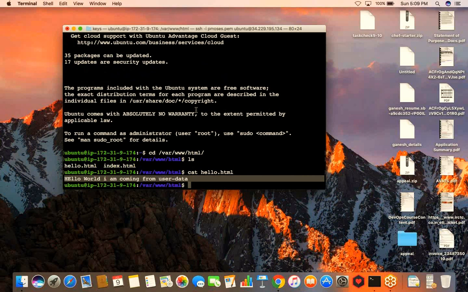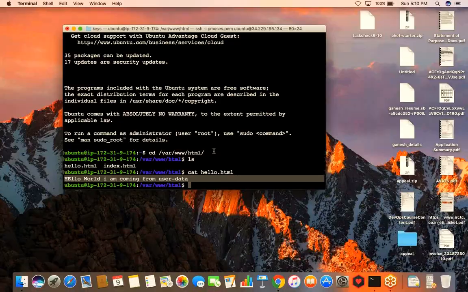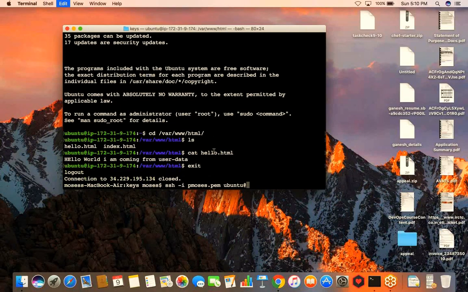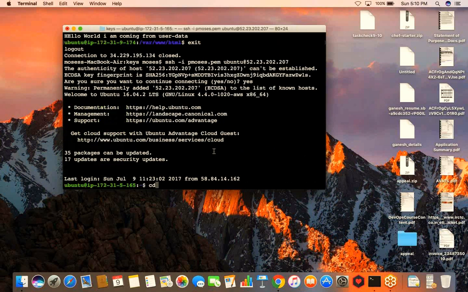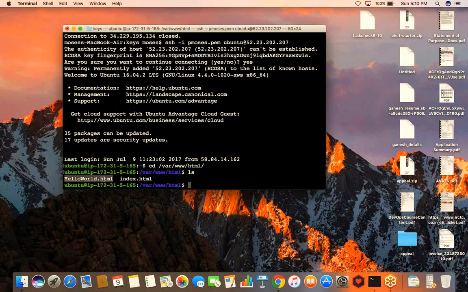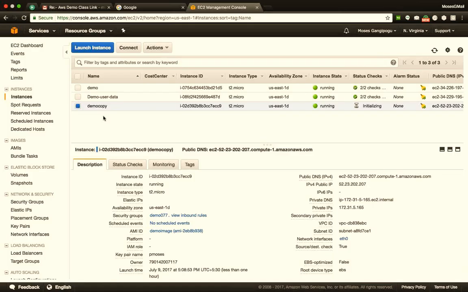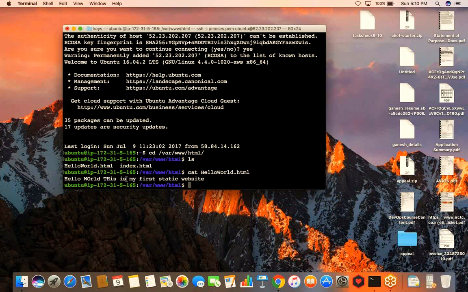I'll come over, and now if you see, my demo copy has already been created. So let's go ahead and connect to this server and check if it is an exact replica of that. Exit out of this as well. Again, paste the public IP address and say yes. Now let's go to our www/html. And now if you see, the hello world file is already there. And this file is something that we had created inside our demo server. And demo copy is an exact copy of that server. That is the reason we have this hello world file inside there. Let's say cat hello world, and the file is already there. Perfect. Okay.